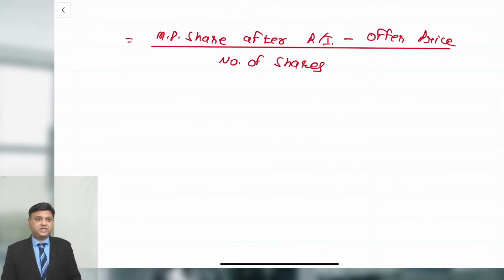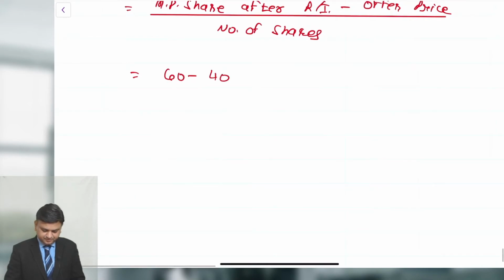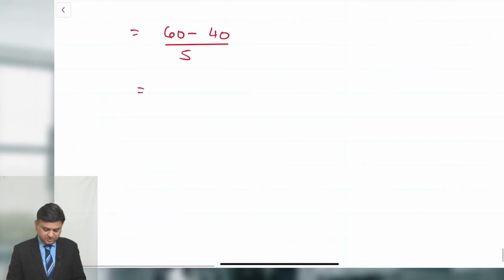Market price of the share after the right issue is, we understand, 60, minus offer price is 40, divided by 5. That comes to 20 divided by 5. That comes to £4 per share.